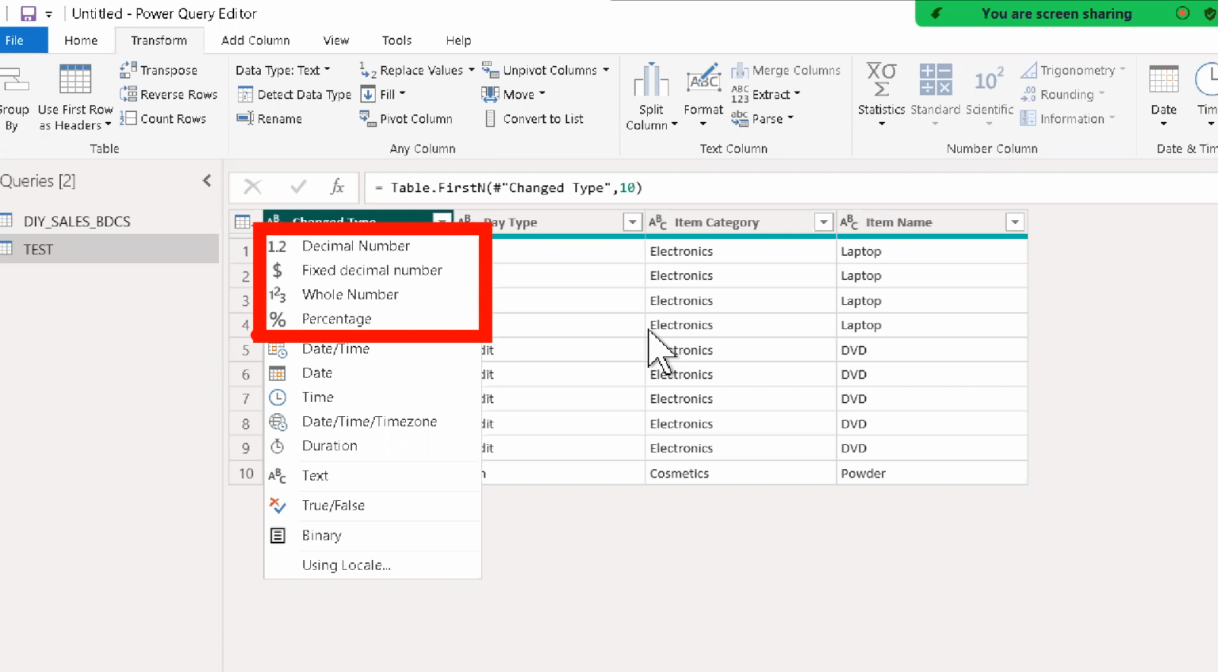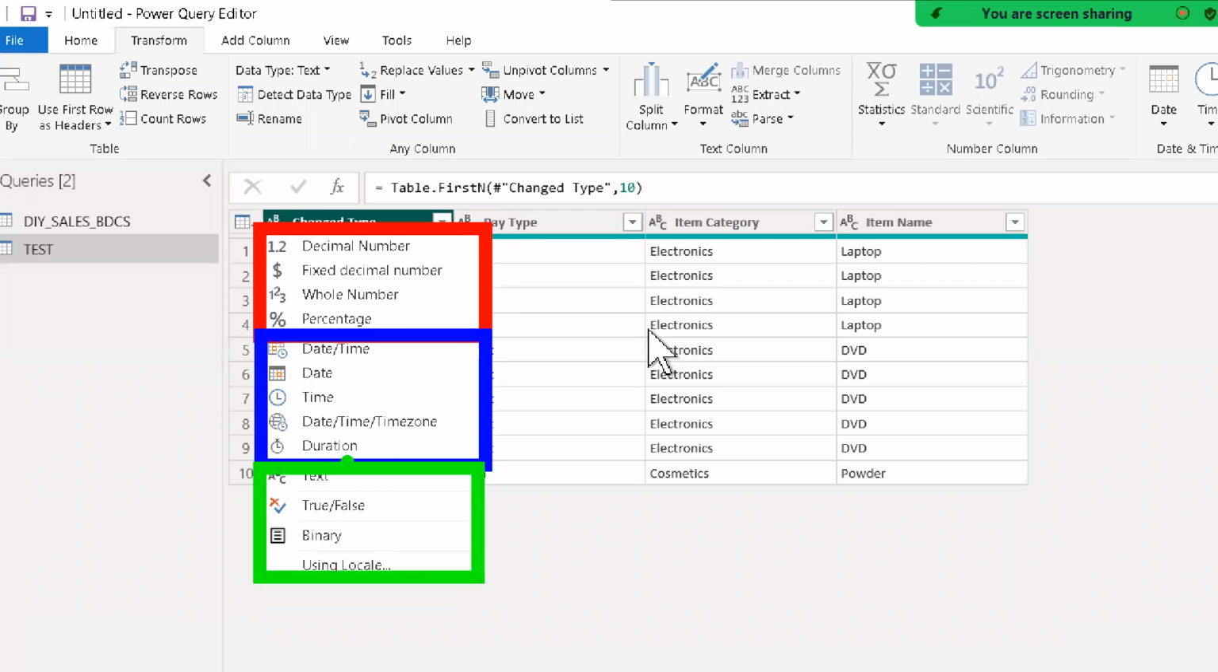And from here to here, date, time, date/time/zone, and duration come under date. And if you go here, this is the text. We have text, true or false, and binary, which come under the text data type. So mainly we have three types, and then there are some detailed ones: decimal, fixed number, whole number, percentage, date, time zone, and date. These are the differences.